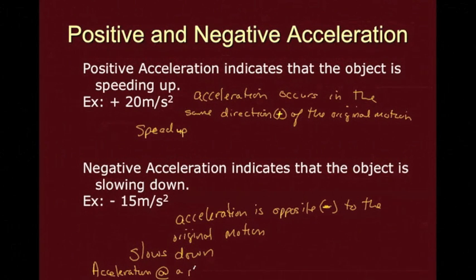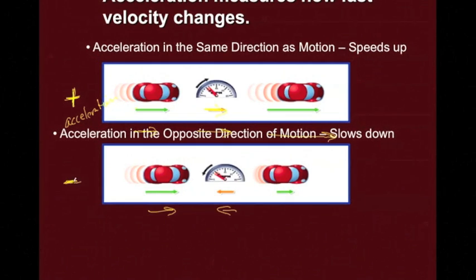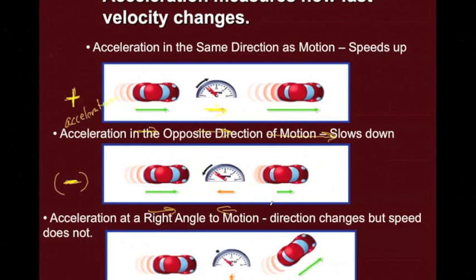Acceleration at a right angle to motion causes a change in direction but not speed. Here's the example of what we're talking about. When you see acceleration in the same direction, so this is positive acceleration, if it occurs in the same direction as the motion, you'll notice these arrows, the longer the arrows, the greater the speed. Acceleration occurs in the same direction, so it gets faster. Acceleration in the opposite direction, which is known as negative acceleration, causes the object to slow down. And here you have acceleration at a right angle. So if it pushes on the object from one side, it's going to move to the opposite side.